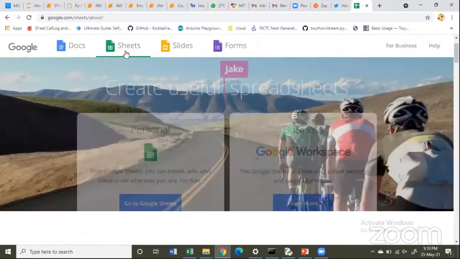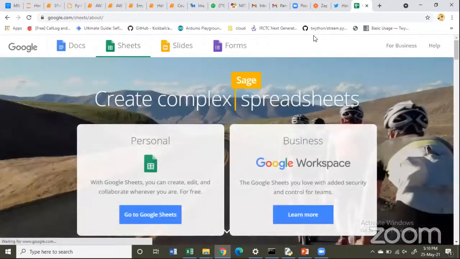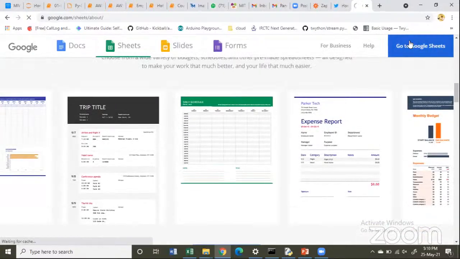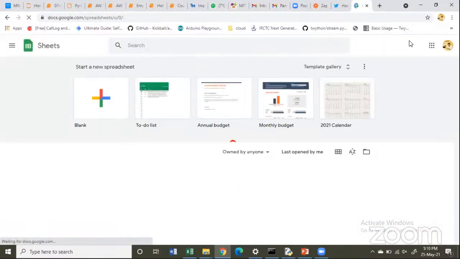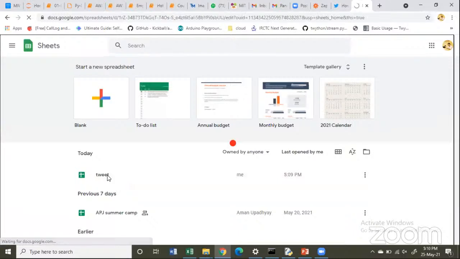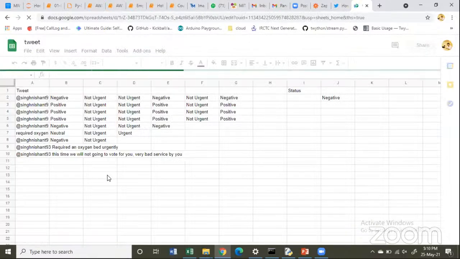Now what I'm going to do over here is, just a second, let me go to my Google Sheets. See, I would like to show you something. And then over here, I'm going to open my tweet sheet. See, I have not done anything by myself. Everything is automated over here.